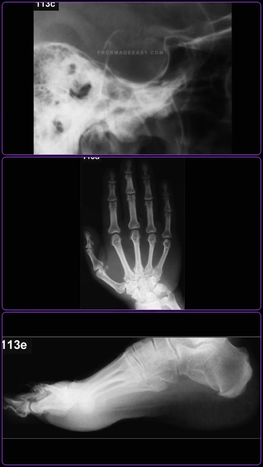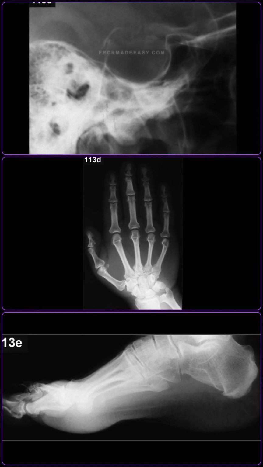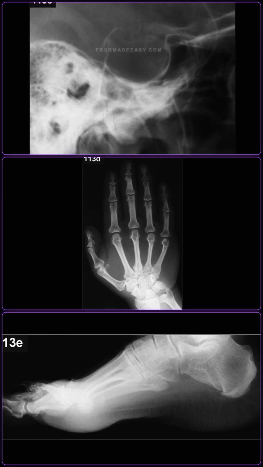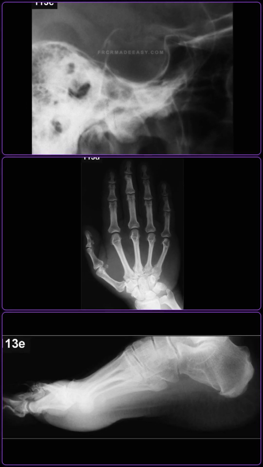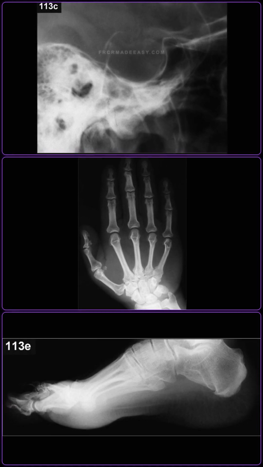The lateral soft tissue radiograph of the foot demonstrates marked thickening of the heel pad, measuring well over 25 millimeters. These findings are diagnostic of acromegaly, secondary to a growth hormone-secreting pituitary macroadenoma. Explain the pathophysiology, typical patient demographics, and other musculoskeletal features of this condition.